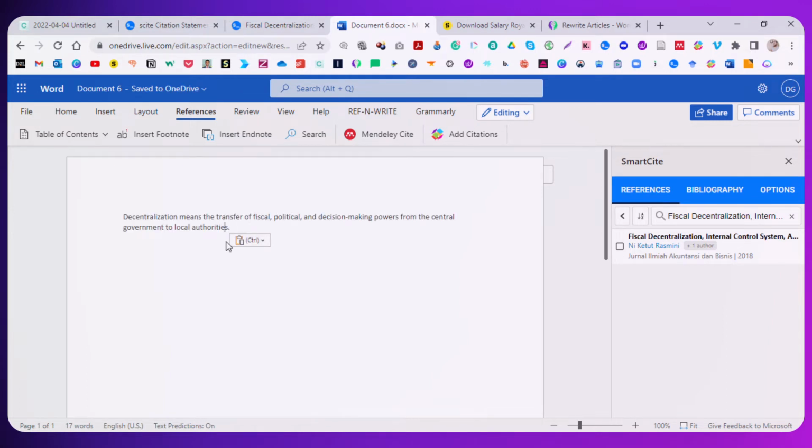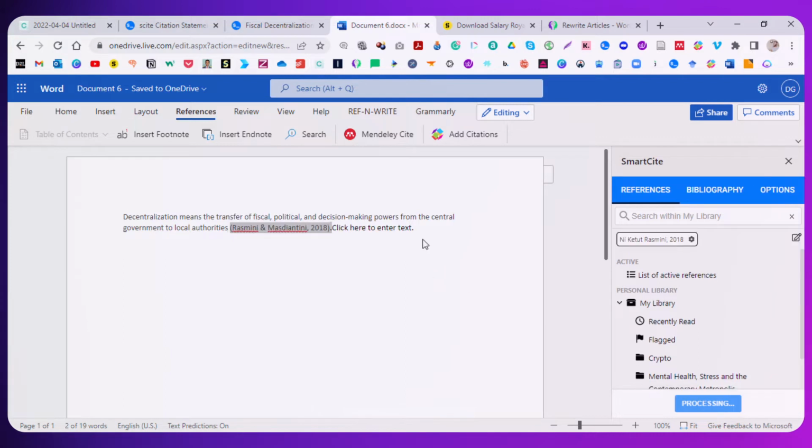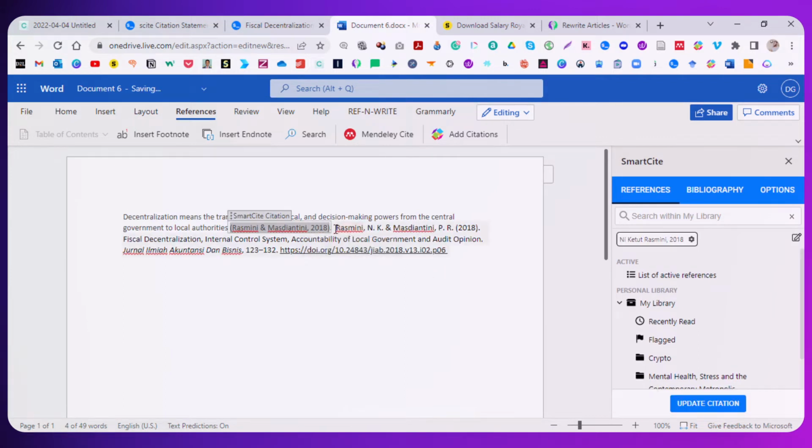And we are going to insert our citation. And boom. Very cool.